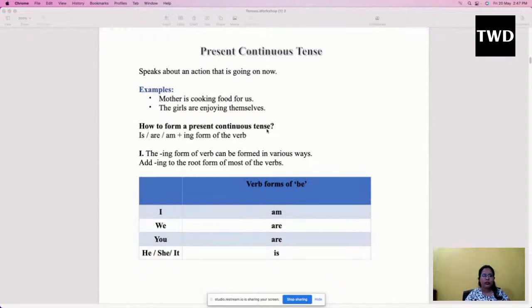Yes. So the structure of present continuous tense sentences would be, you will be using the helping verb is, are, or am, since these are the verbs which help us know whether the action is happening in the present or the past. So if the action is happening in the present, we will be using the helping verb is, are, or am, depending on the type of subject which you are using, plus the ing form of the verb.